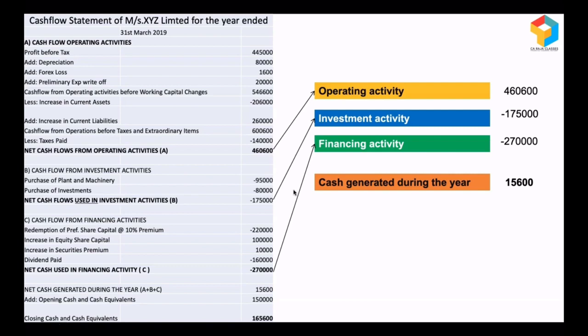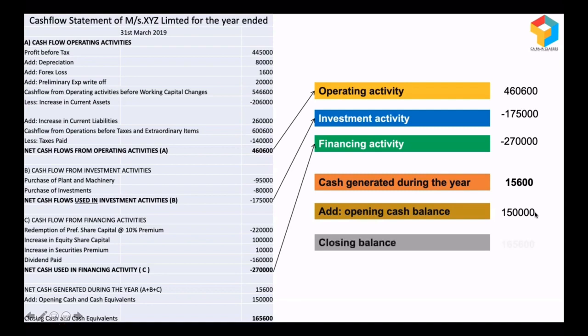Here we need not worry, because look at their opening cash and cash equivalent position. They already had 1,50,000. So if you add what they've made during the year, at the end of the year their position is really comfortable. It's actually better than the previous year. Previous year it was 1,50,000, and at the end of the current year it is 1,65,600.